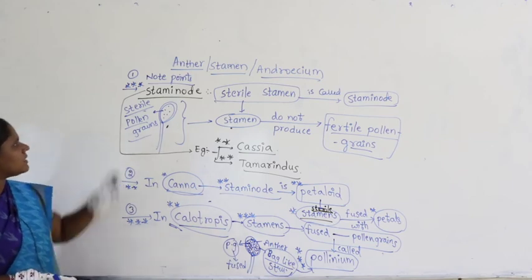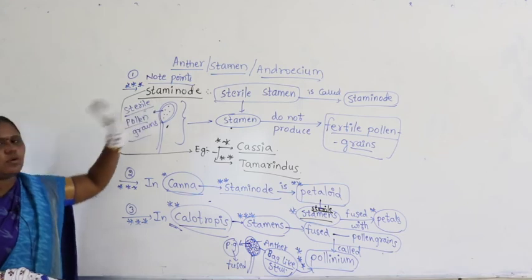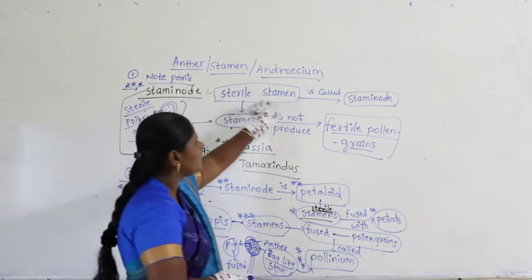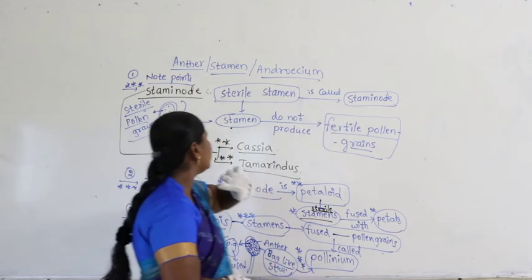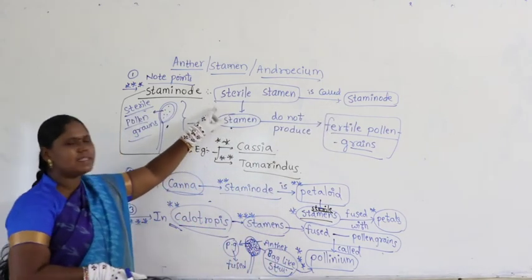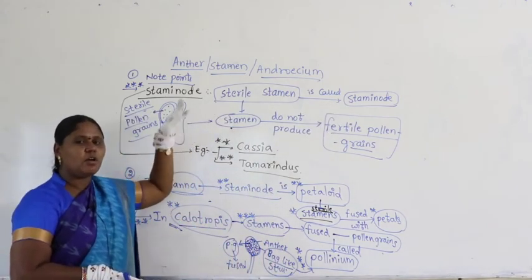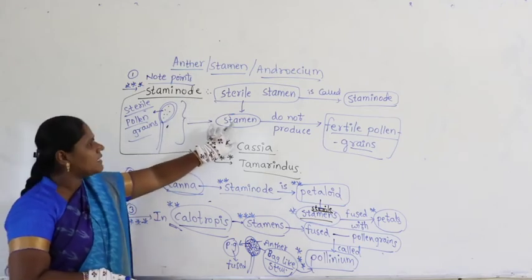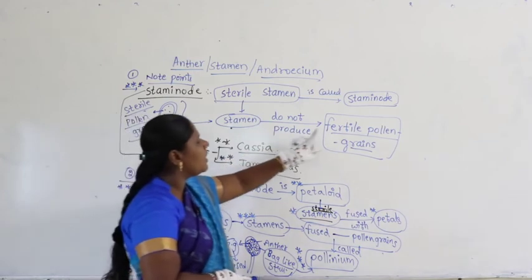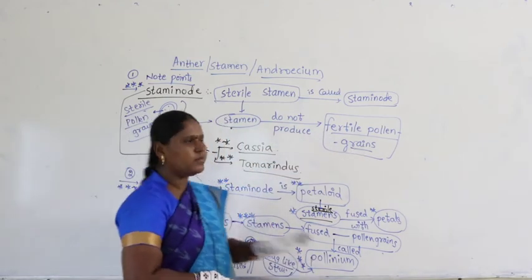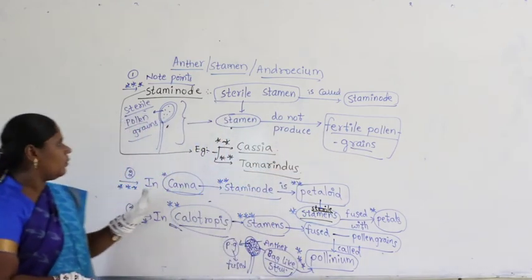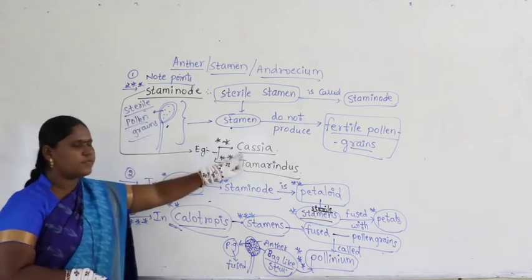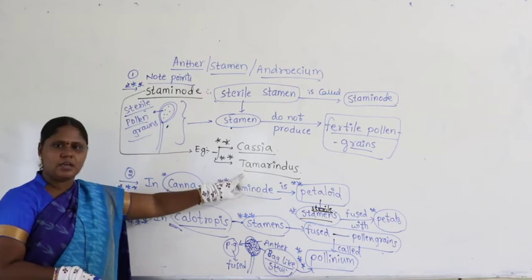So, these are the three important note points which you have to remember. What are they? Let us take the first one, staminode. What is the meaning of staminode? A sterile stamen itself is called staminode. Why do you call the stamen sterile? Why are we not calling it fertile? Sterile stamen means a stamen that does not produce fertile pollen grains. Where do you find the staminode condition? We find it in Cassia and Tamarindus.